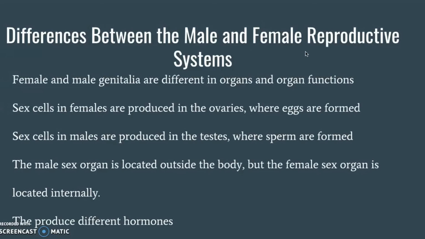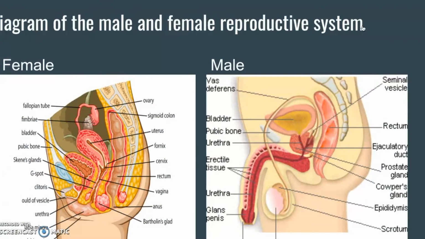The male sex organ is located outside the body, but the female sex organ is located internally. Males produce testosterone and androgen, while females produce progesterone and estrogen. Now is a diagram of the male and female reproductive system.